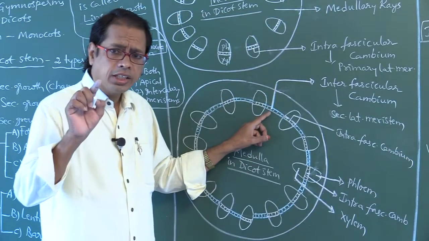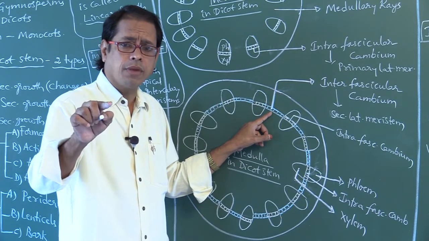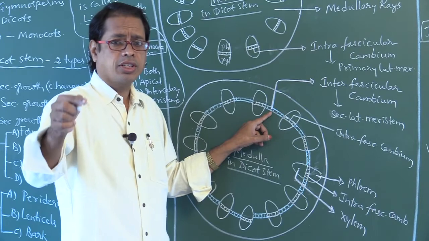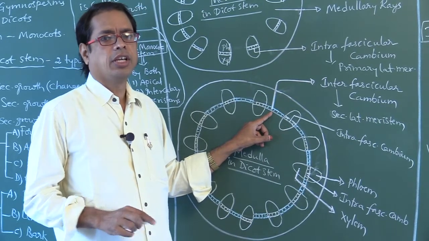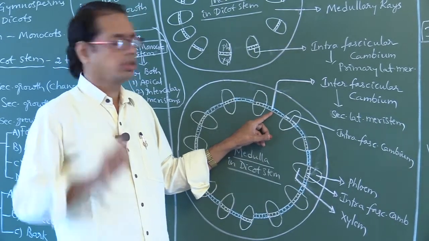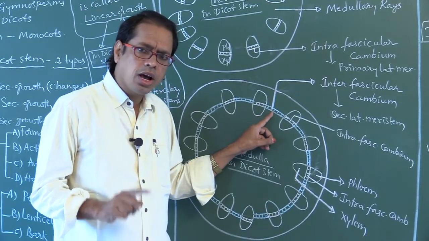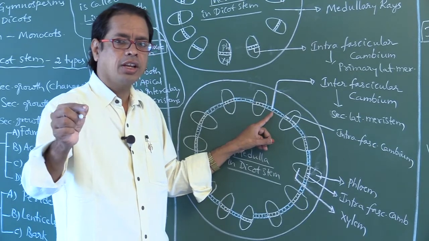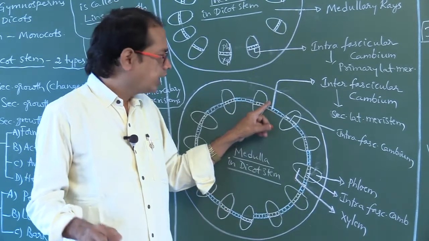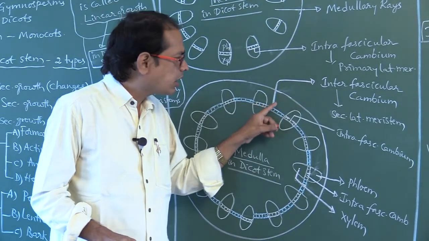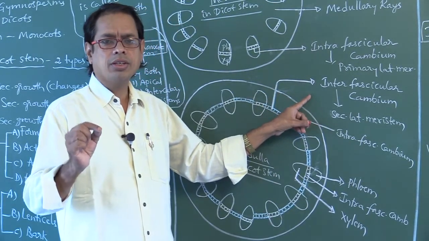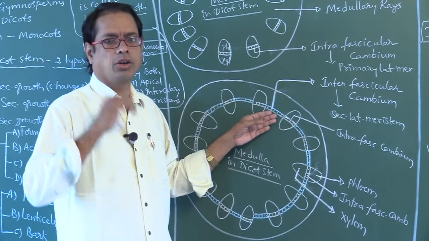Intervascular cambium is formed from medullary rays by a process called dedifferentiation. That is the first step during secondary growth. Parenchyma cells of medullary rays undergo dedifferentiation and form intervascular cambium. Intervascular cambium is a secondary lateral meristem. Why? Because it is formed during secondary growth.